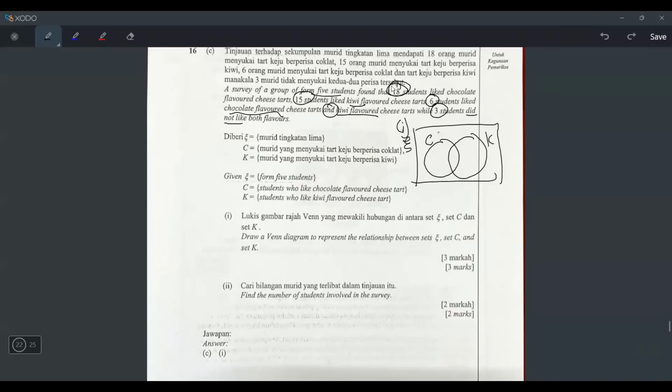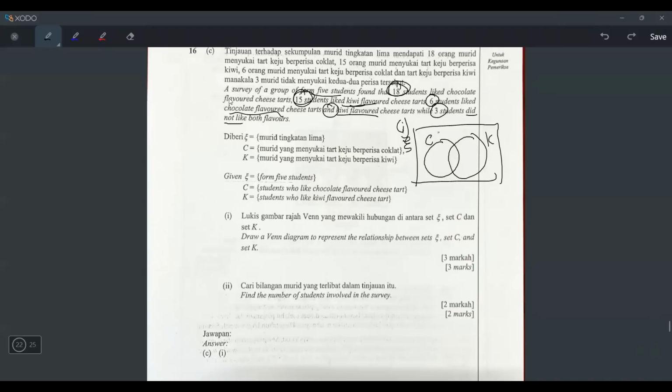But if you look at this 18, they never mention the word only. They just say 18 students like chocolate. So I think the 18 is here, plus here. So I cannot write for now. So the next one is what? 15 students like kiwi flavored. Same thing, I cannot write here also because the 15 is not here only. It's actually the middle one included also.